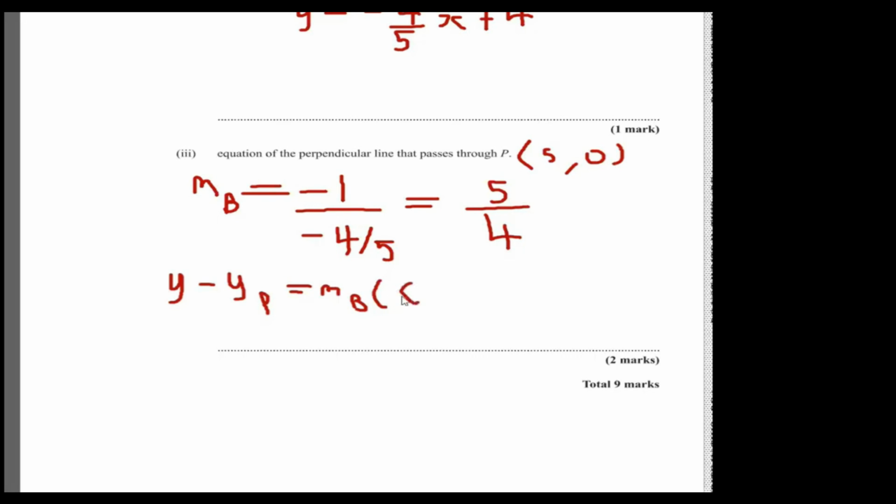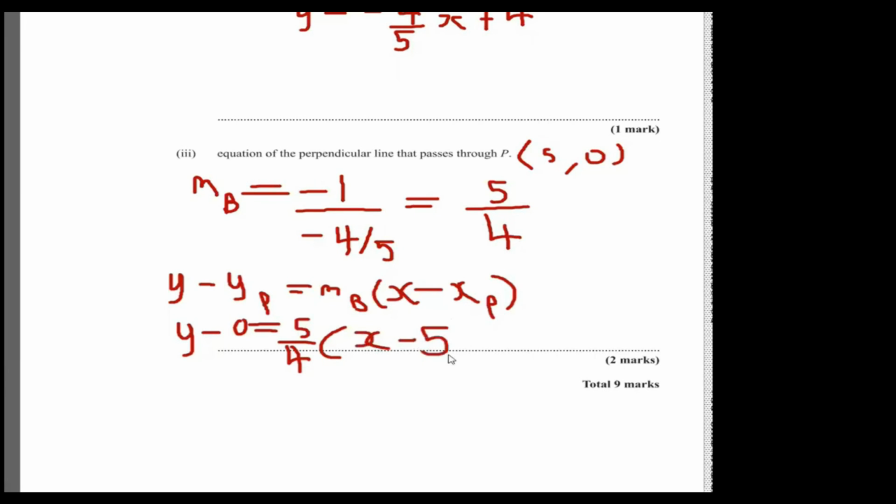So it's going to be y minus 0, that's equal to the gradient 5 over 4 times x minus 5.